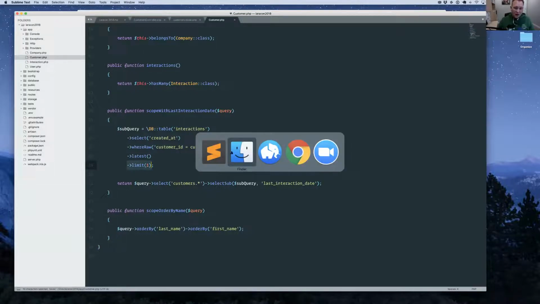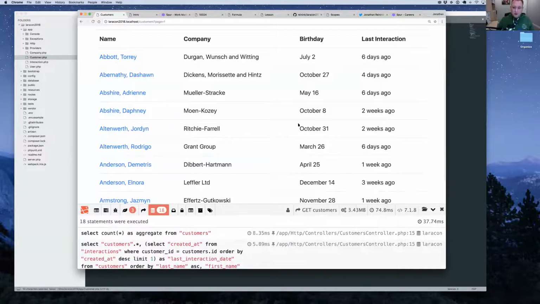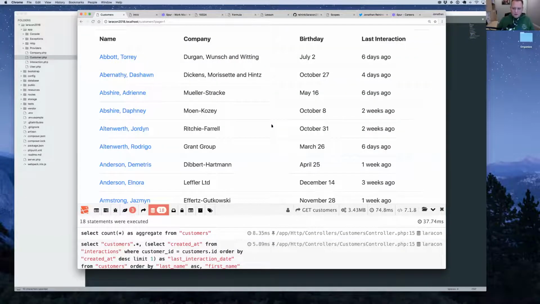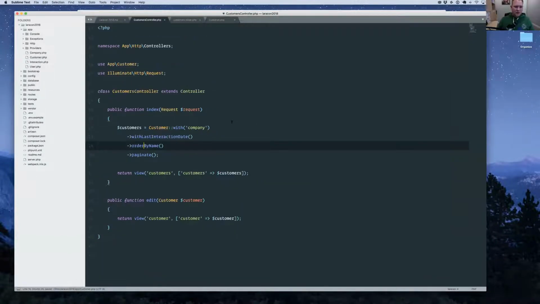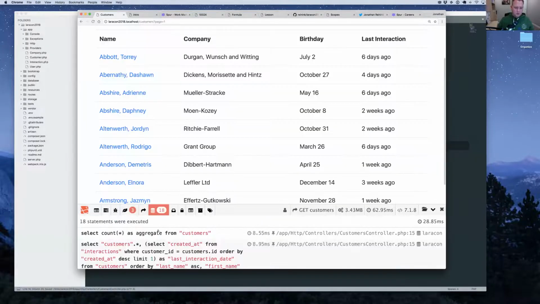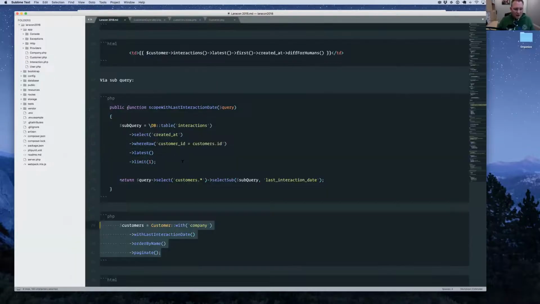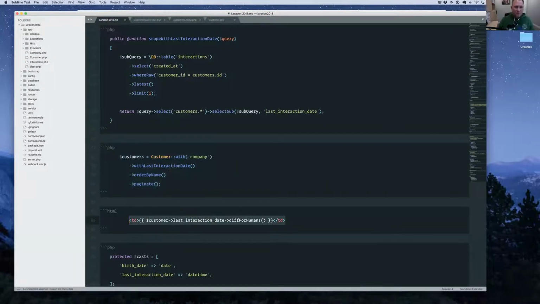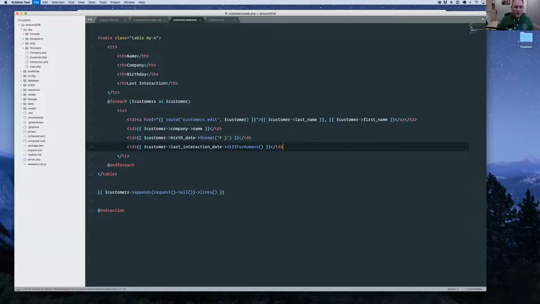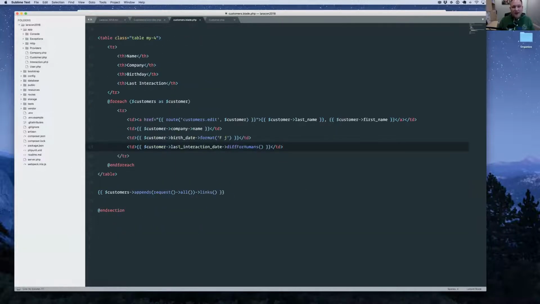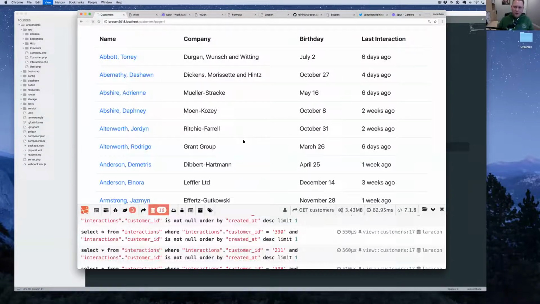Now if we go ahead and run this, hit refresh here. If I haven't done anything wrong... I have obviously done something wrong, because we still have 18 records. What am I doing wrong here? Oh, right, I have to update my blade view. Disaster averted. Now that this is returning the last interaction date, I need to actually output it here like it was just a normal column on the customer table. Okay, so reload this.